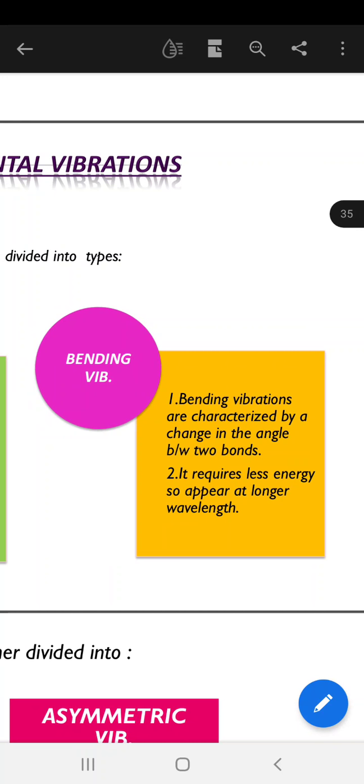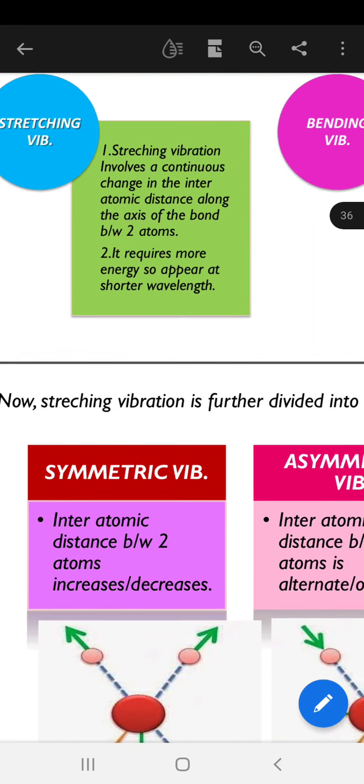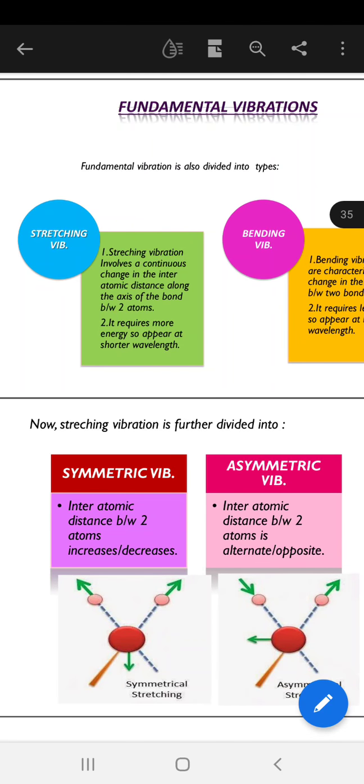Bending vibrations are characterized by a change in the angle between the two bonds. Stretching was the change in distance between the two atoms, along the bond present between them. Here there is a change in the angle between the two bonds. This type of vibration requires less energy, so it appears at longer wavelength. Now the stretching vibration is further divided into two, that is symmetric vibration and asymmetric vibration.